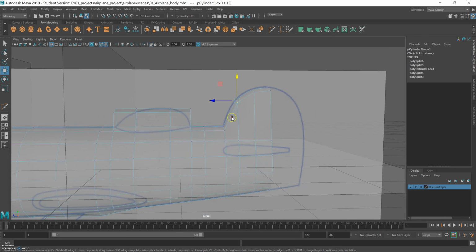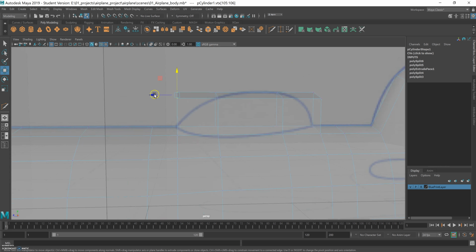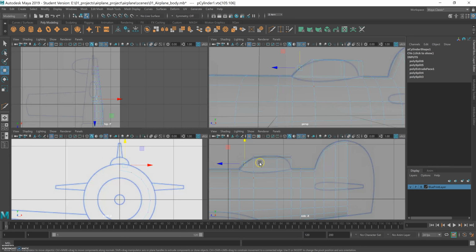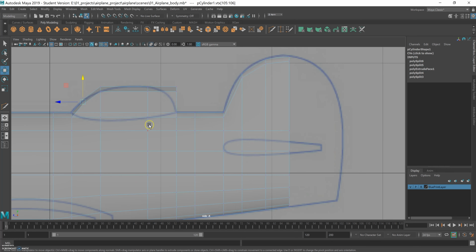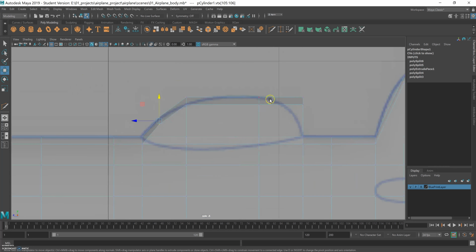Let's do the same with the cockpit. So I'm gonna bring this down a bit, and we can go to the side view, it's better. And I'm gonna do the same here. So bring them back a bit and down, and let's do a little adjustment here as well.